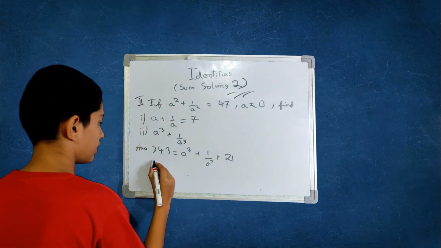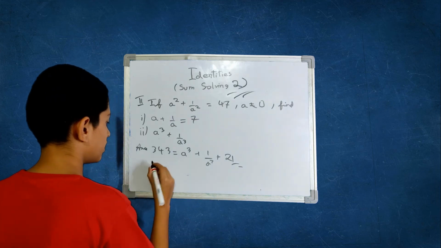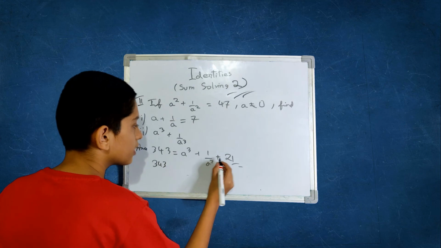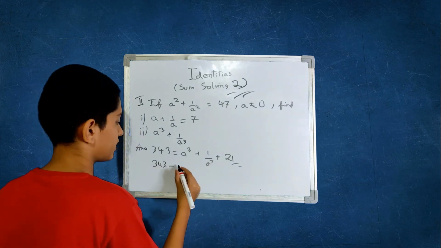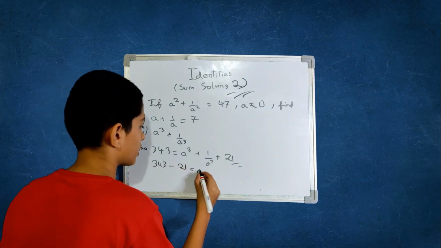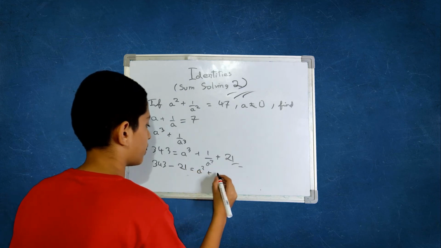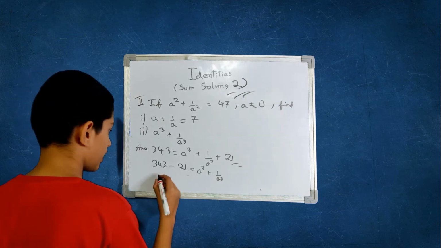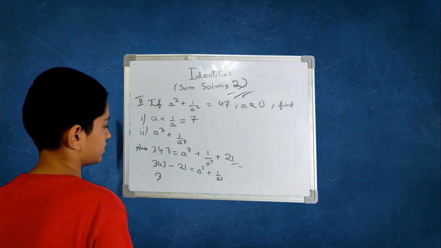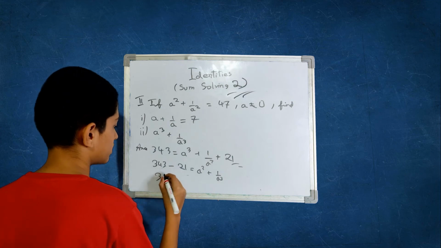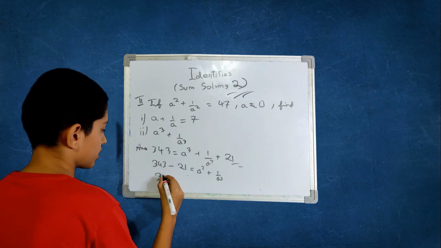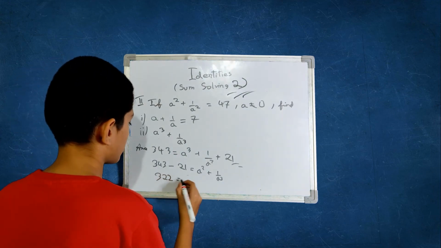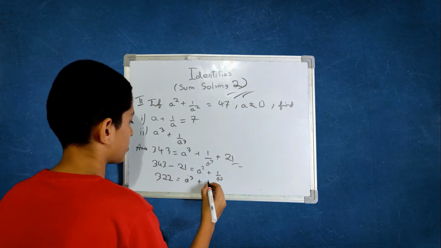Now we were in this step. Afterwards we would get 343 minus 21 is equal to a cube plus 1 by a cube. What you will get is 322 is equal to a cube plus 1 by a cube.